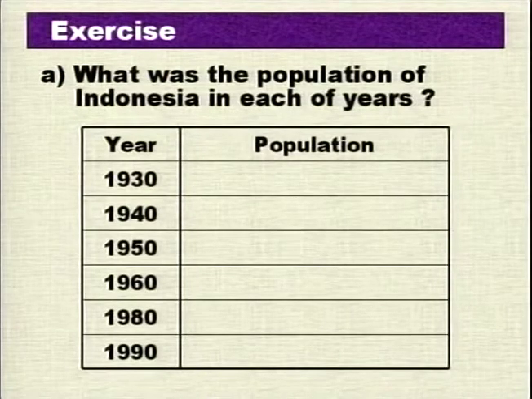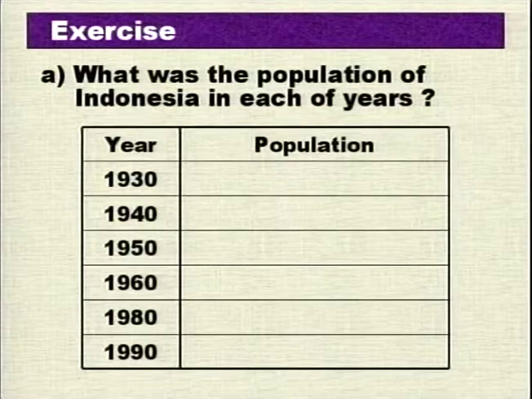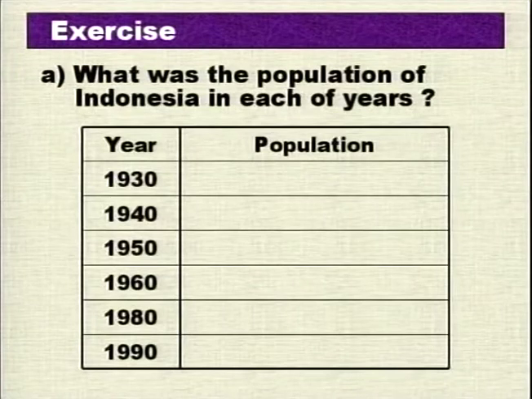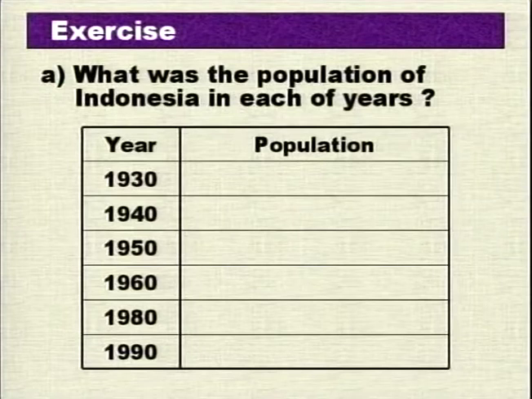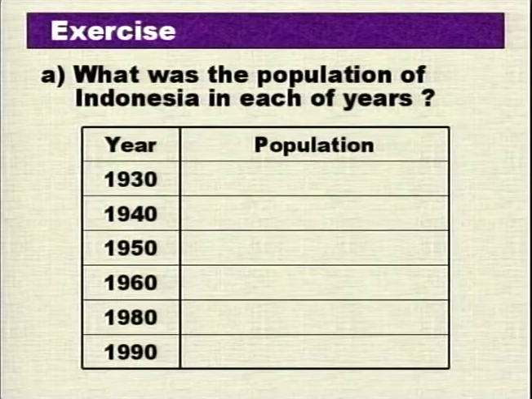Okay, activity A. What was the population of Indonesia in each of the following years? 1930, 1940, 1950, 1960, 1980, and 1990. You refer to the pictograph for you to be able to answer those questions. Exercise B, we'll come to that. What is the work of counting people called? And exercise C, estimate what the population of Indonesia will be in the year 2000. Again, you'll have to make reference to the pictograph for you to be able to answer those three questions.